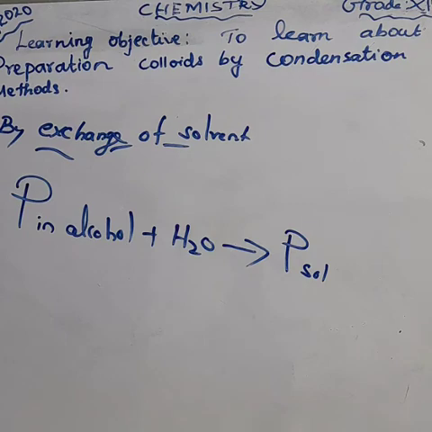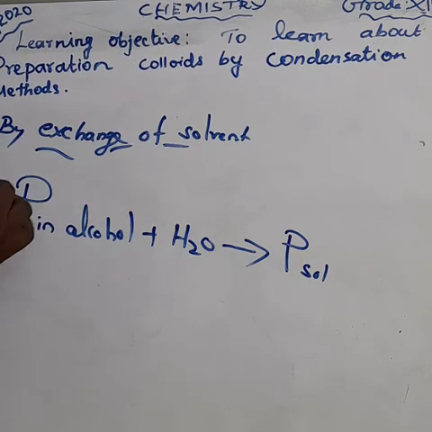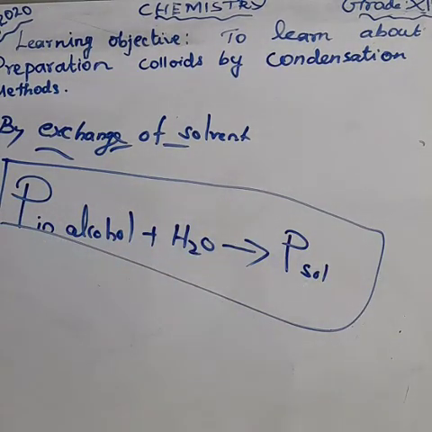The colloidal solution of a few substances like phosphorus or sulfur is obtained by preparing the solution in alcohol and pouring it into water, as they are insoluble in water. This is the exchange of solvent method.